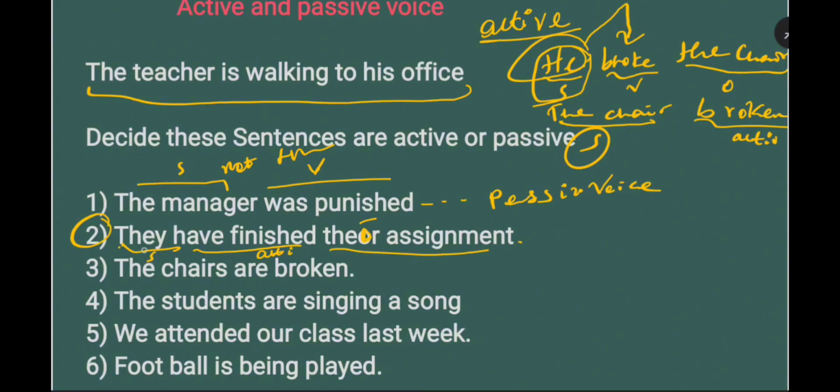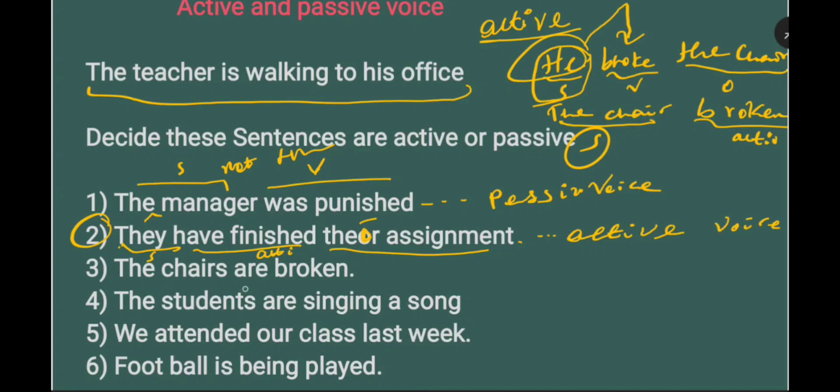Okay, in this sentence, they is the subject. The subject is doing what? The action of finishing. They, our subject, finished it. This is active voice. Active voice. Okay, it's interesting.